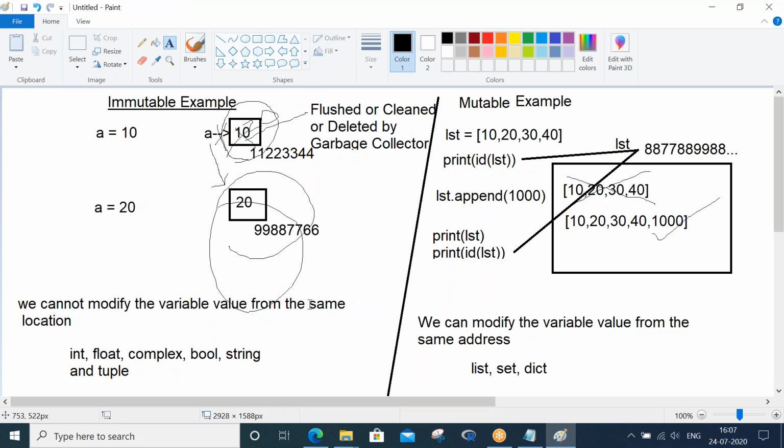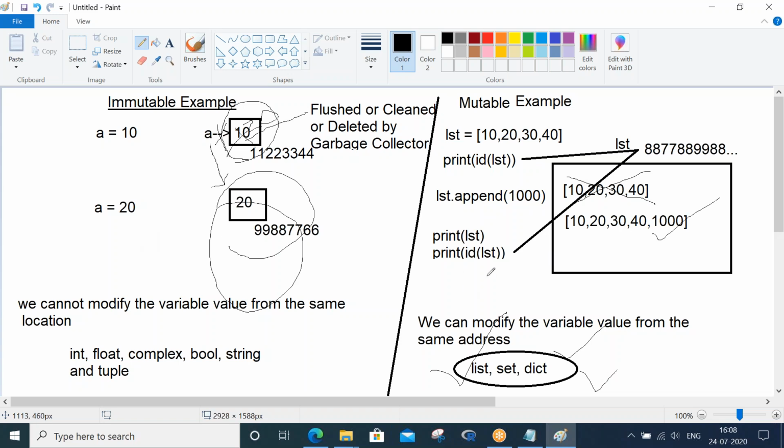Okay, so out of these two, if you have really understood this concept, guess which data types are used more efficiently in real time. If you can guess, mutable data types are used more efficiently in real time, because they save lots of memory for us. Because here, if you see on the left side, for every change in the variable, a new memory location is getting created, right?